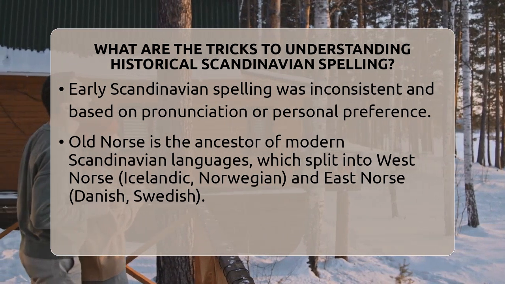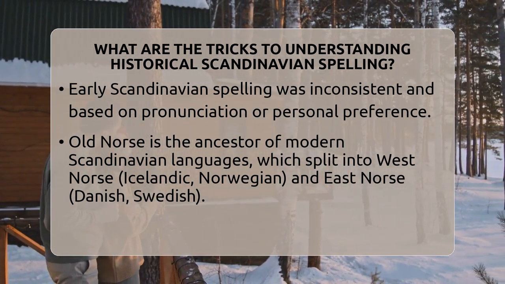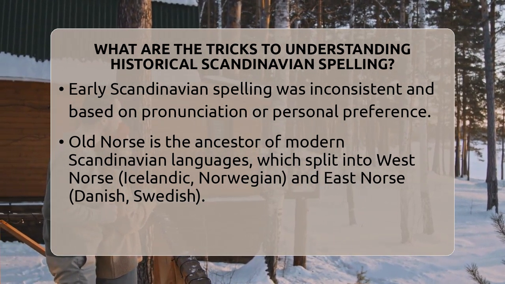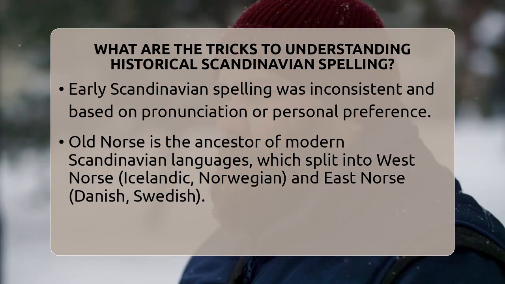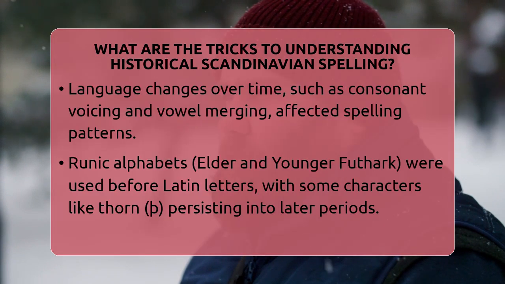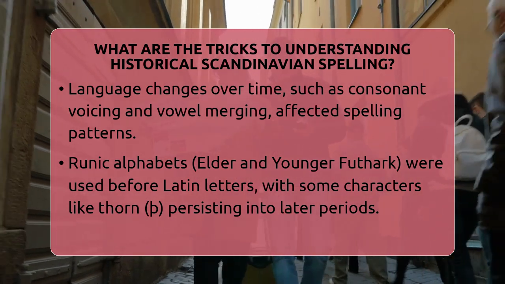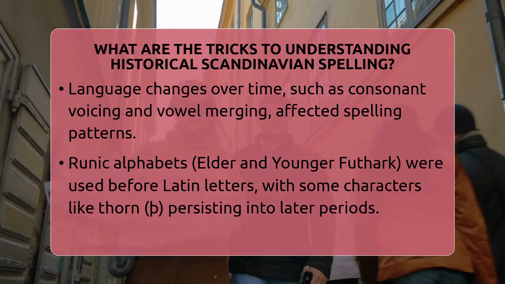Next, it helps to know that Scandinavian languages evolved from Old Norse, the language spoken by Vikings. Old Norse split into West Norse and East Norse around the 9th to the 13th centuries. West Norse became Icelandic and Norwegian, while East Norse developed into Danish and Swedish. Over time, each language changed its sounds and spelling patterns. For instance, Old Danish experienced consonant voicing and vowel merging, which influenced how words were written later. Understanding these differences makes it easier to see connections between old and new spellings.